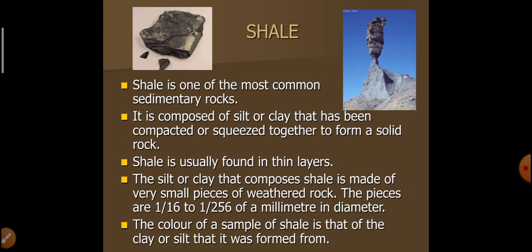Shale is one of the most common sedimentary rocks. It is composed of silt and clay that has been compacted and squeezed together to form a solid rock. Shale is usually found in thin layers. The silt and clay that compose shale are made of very small pieces of weathered rocks. These pieces are 1/16 to 1/256 of a millimeter in diameter. The color of a sample of shale is that of the clay or silt that it was formed from.